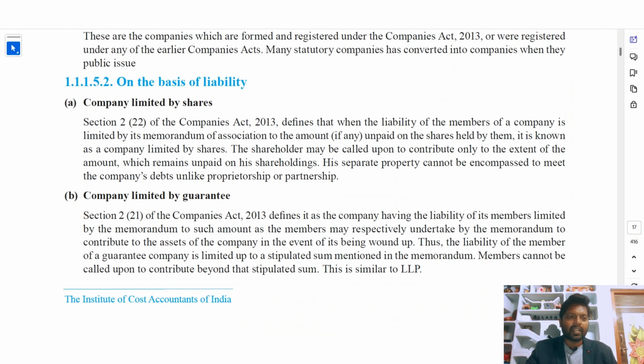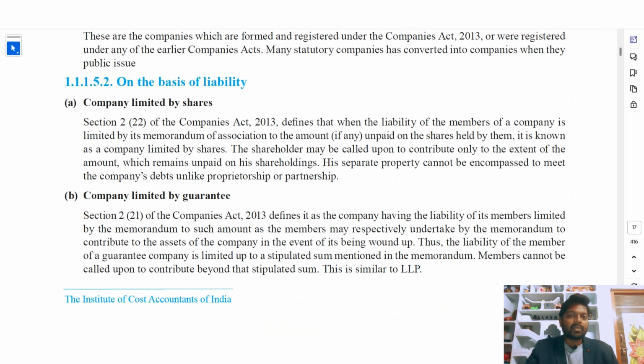On the basis of liability, companies are divided into company limited by shares. Section 2(22) of the Companies Act 2013 defines that when the liability of the members of a company is limited by its memorandum of association to the amount, if any, unpaid on the shares held by them, it is known as a company limited by shares. So the shareholders may be called upon to contribute only to the extent of the amount which remains unpaid on their shareholdings. So their separate property cannot be encompassed to meet the company's debts, unlike a proprietorship or partnership.